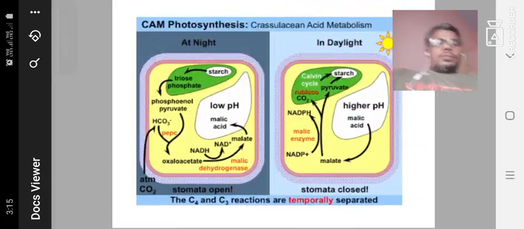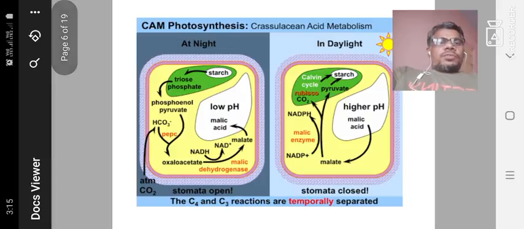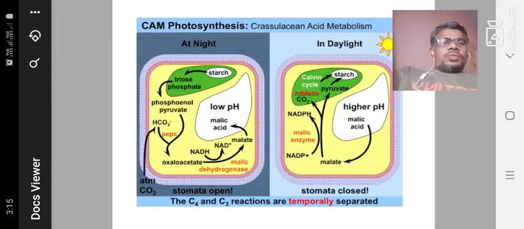Okay, next one is CAM photosynthesis, which means crassulacean acid metabolism.